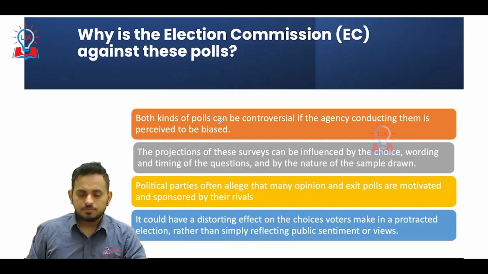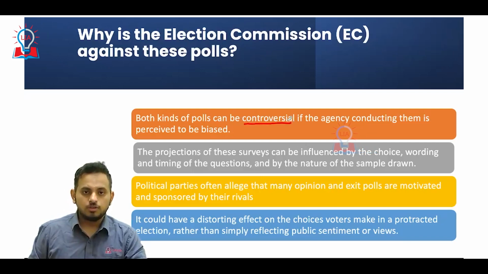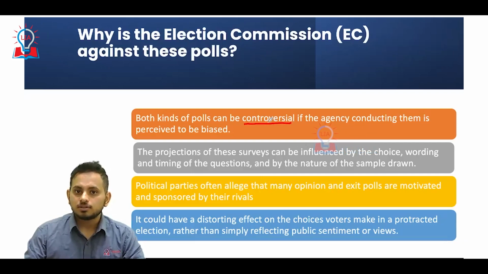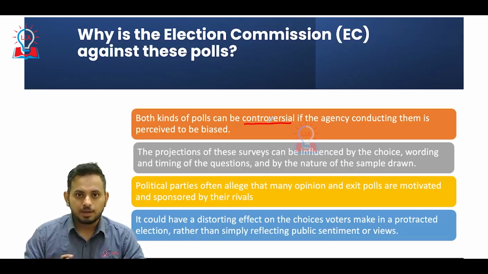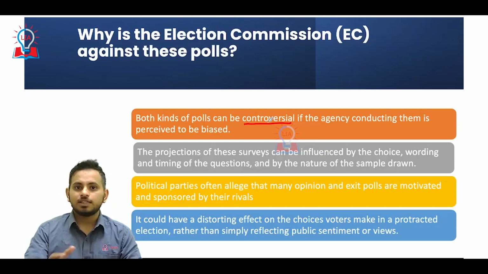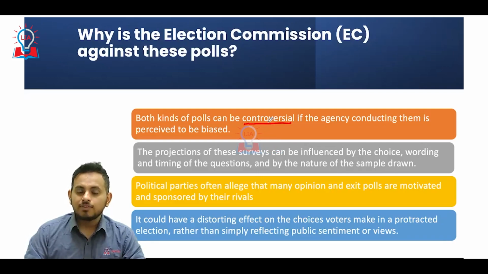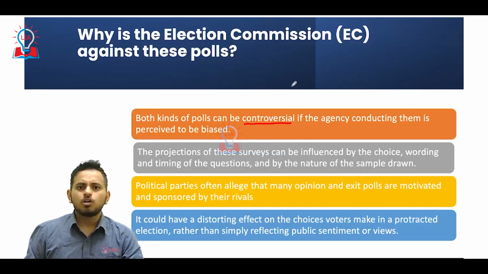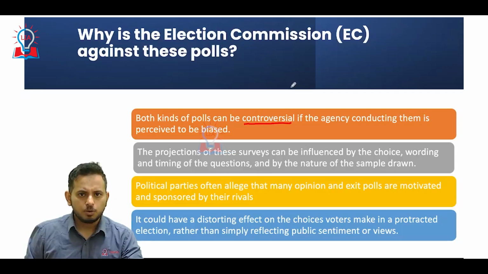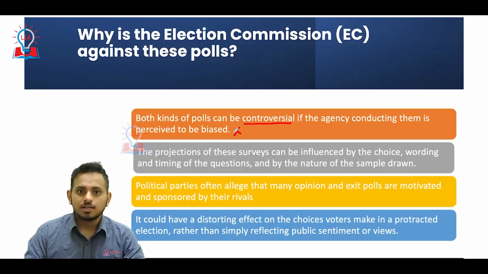The Election Commission said both exit polls and opinion polls would be controversial if the agency conducting them is biased. For example, we have seen the example of NDTV that I've shown already. If you believe that NDTV is biased, then probably the outcome of the exit poll will be tilted towards a political ideology. That is something that hinders the evolution of democracy in a particular country.